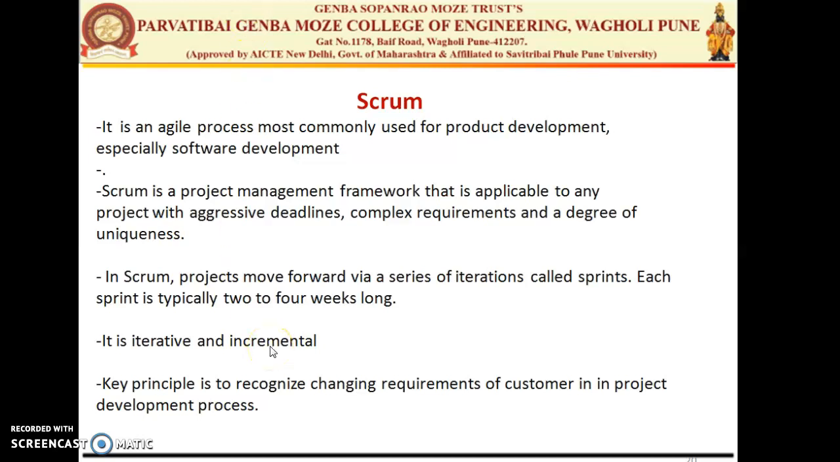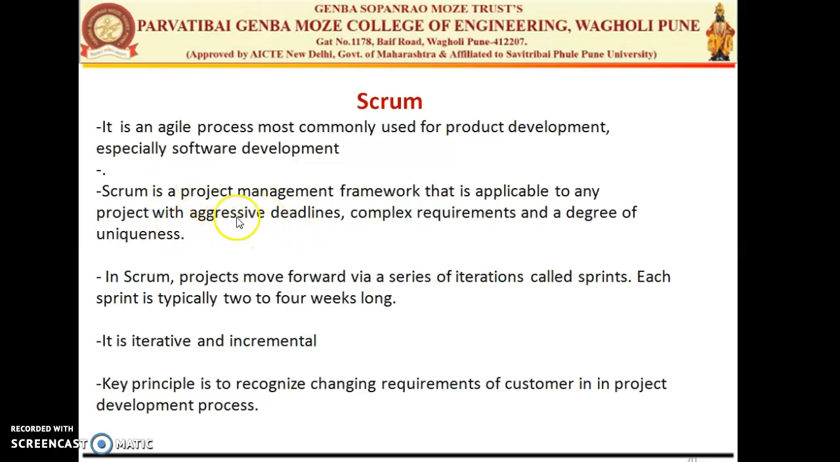So in this session of SCPM Unit 4, we'll start with Scrum. It is an agile process mostly used for product development, especially for software development. Scrum is a project management framework that is applicable to any project which has strict deadlines, or aggressive deadlines, or if you want to deliver your product quickly. So Scrum is the one project management framework which gives us quick deadlines, so you can deliver a project within the deadline or in minimum time.